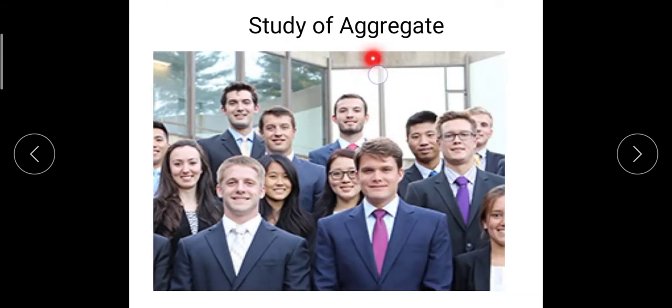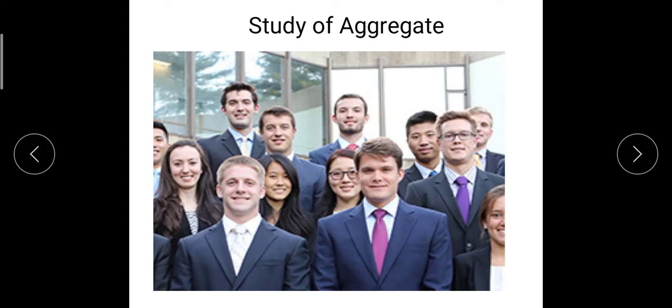First point is study of aggregate. As we learned in the meaning, macroeconomic studies depend on the whole economy. Aggregate means total. In macroeconomics, after M the letter A stands for aggregate. To remember which study macro is based on and which micro is based on, you can remember it with this letter. In micro, I stands for individual and macro stands for aggregate.